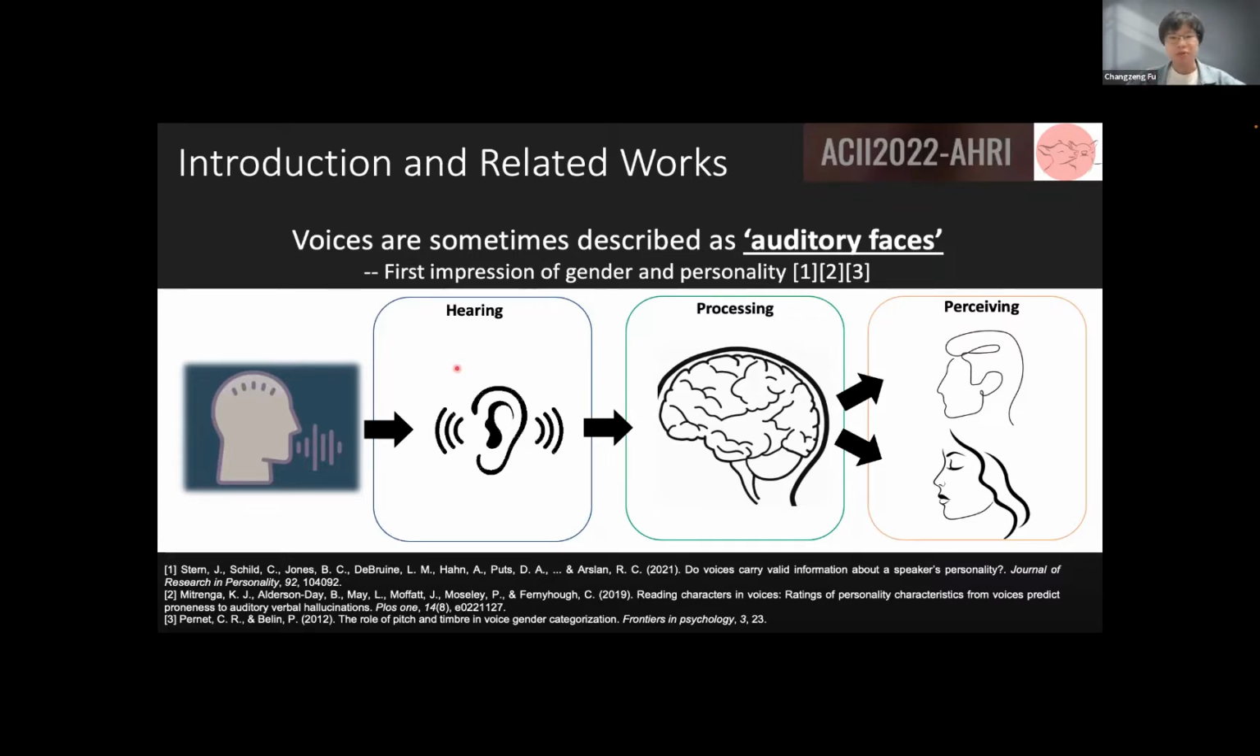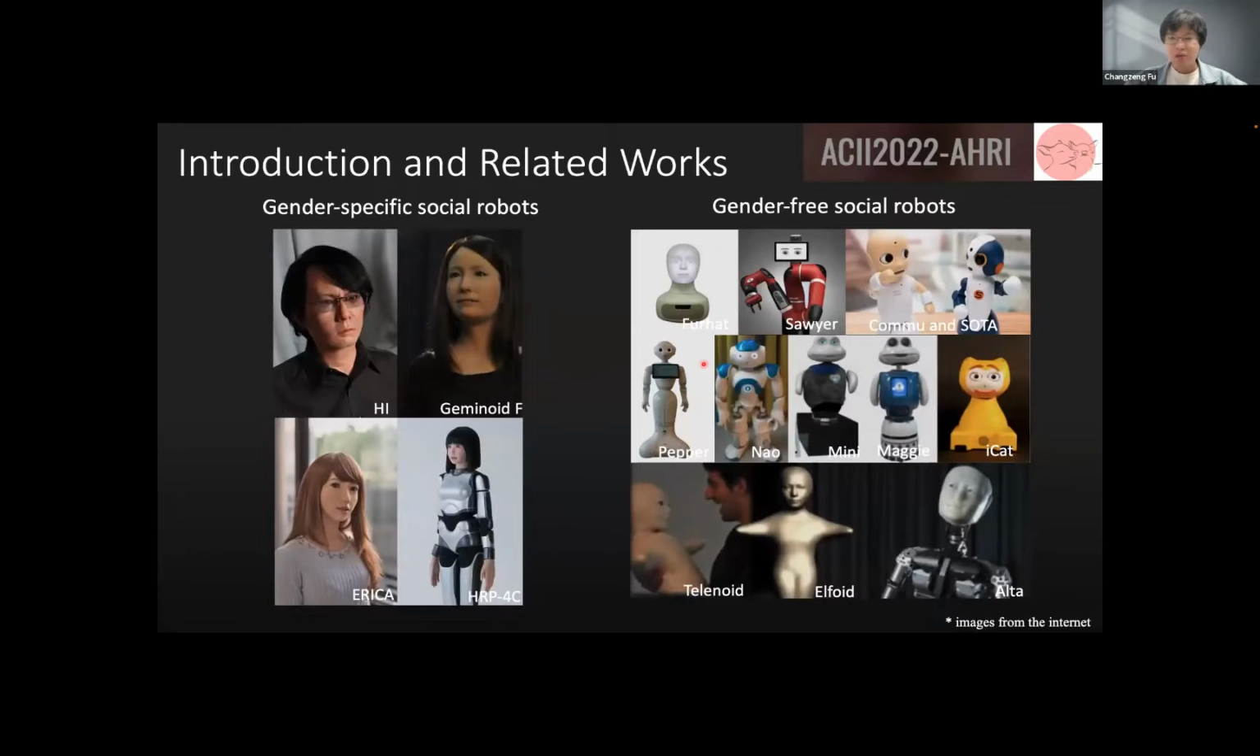As the figure shows, in our daily activity, we hear the voice of others' utterances, and then we process this signal in our brain, and after that, we perceive the gender or personality of this person. In this slide, I put some advanced robotics, which we can generally categorize into two types based on appearance.